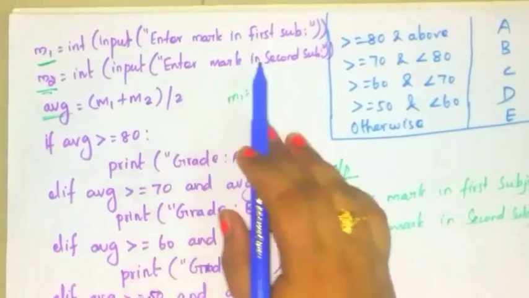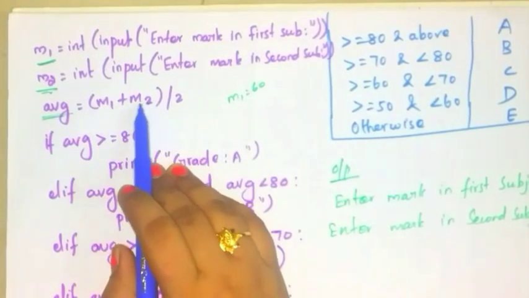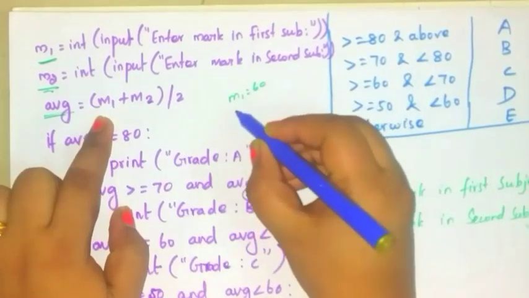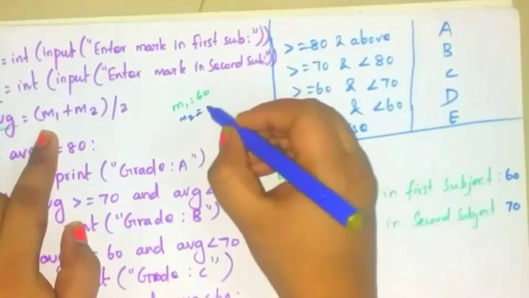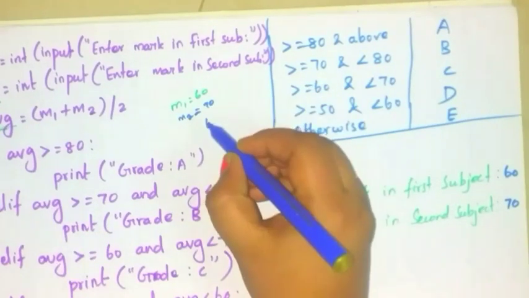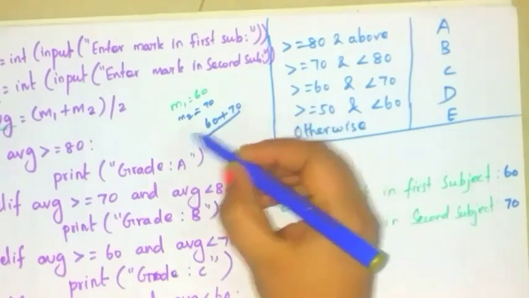Okay, here 2 subject marks are given. So m1 plus m2 divided by 2. The m1 subject mark is 60 and m2 is 70. So you have to add these 2 marks. Okay, 60 plus 70 divided by 2.